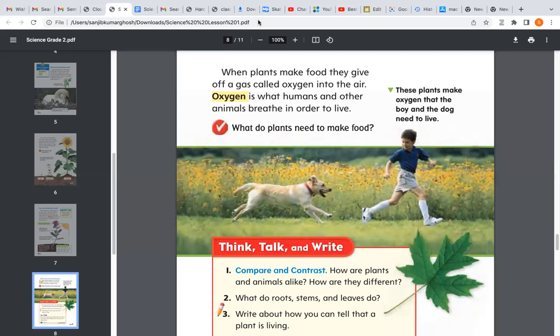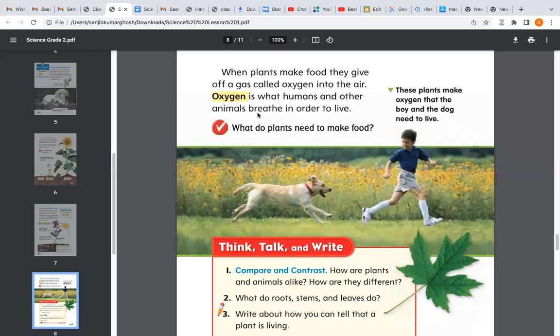We all living things except the plant breathe in oxygen and breathe out carbon dioxide. So oxygen is not only needed by the human beings, it is also needed by the animals to breathe in order to live.